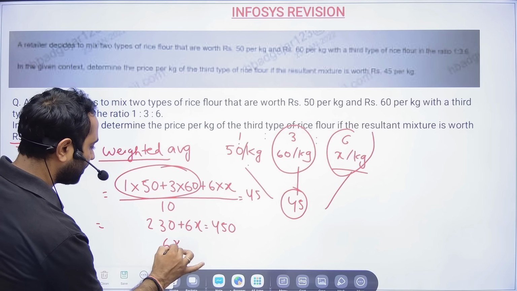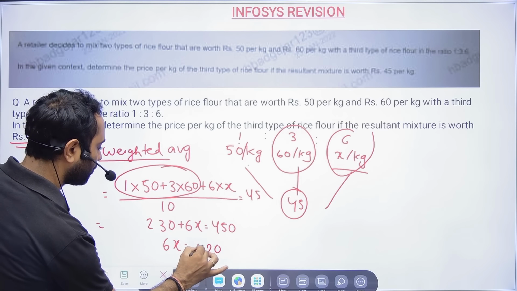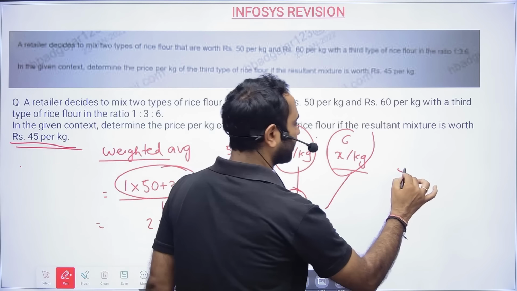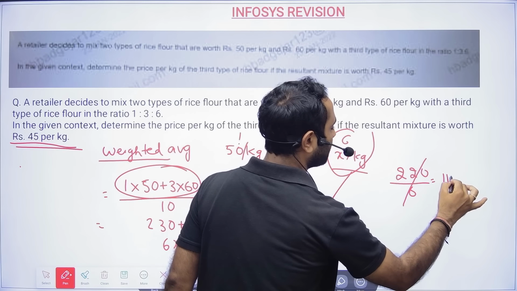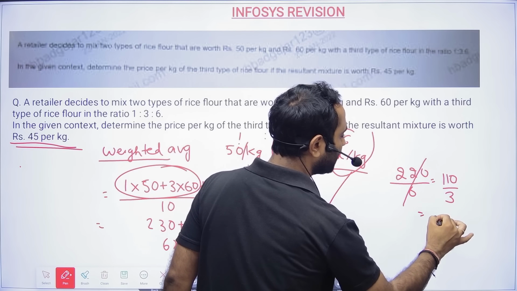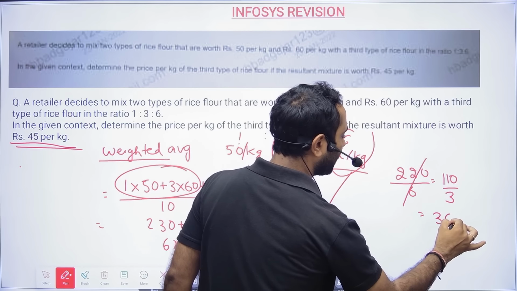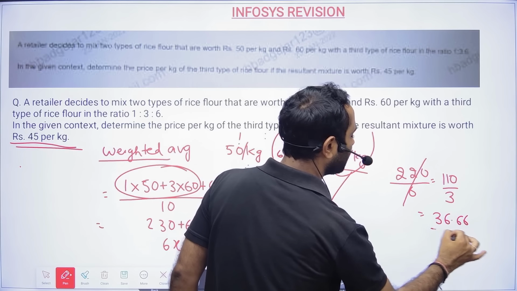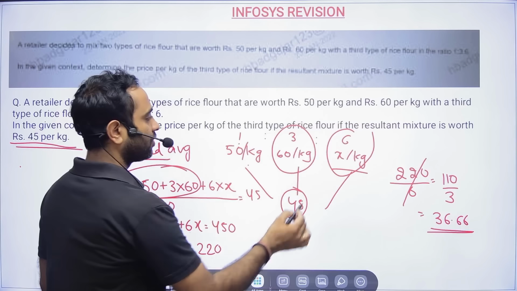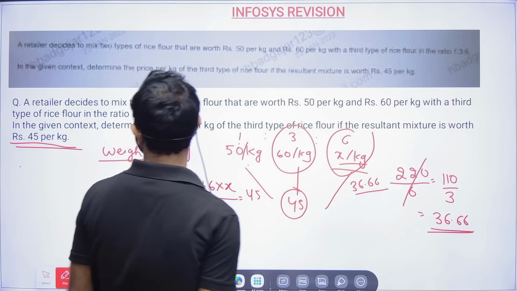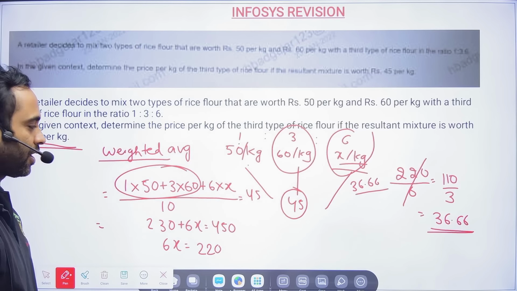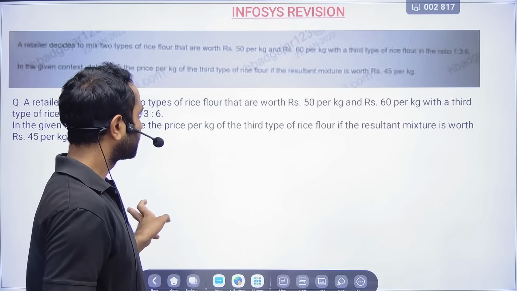So 6x will be equal to 450 minus 230, which is 220. So 220 by 6, which is 110 by 3. So 3 3s are 9, 3 6s are 18, so 36.66. So this particular rice which you are mixing is nothing but 36.66 rupees per kg. That will become your answer. Correct? Okay.